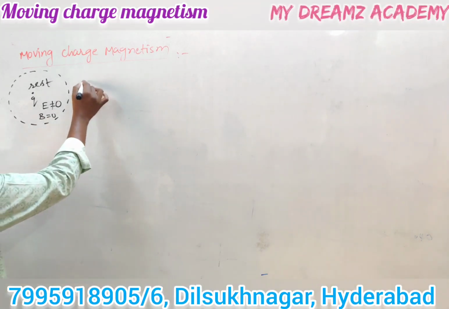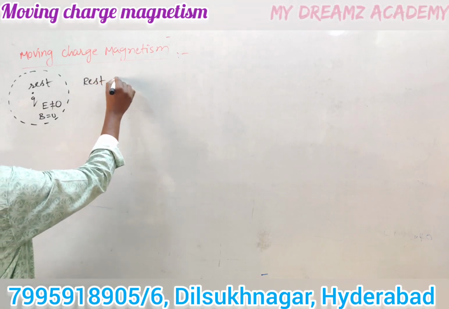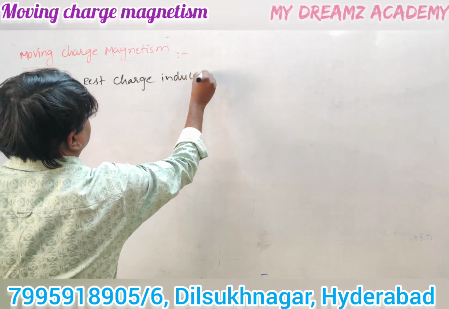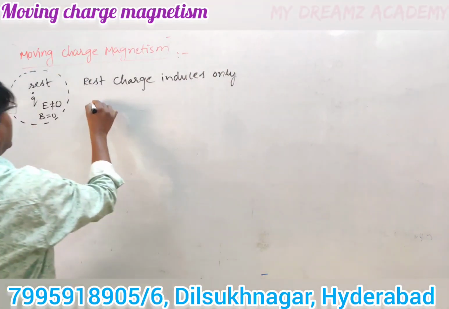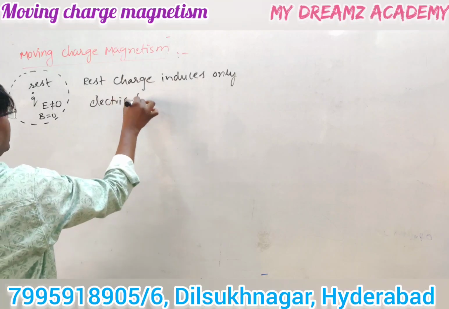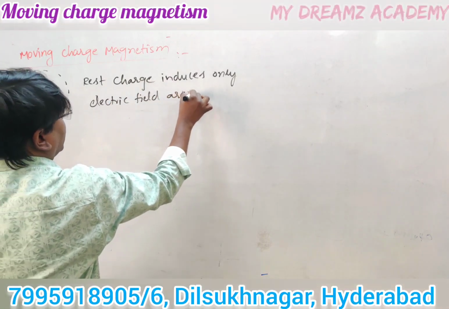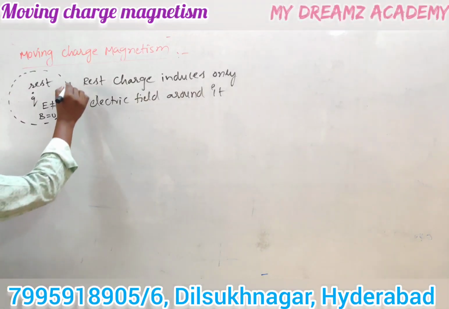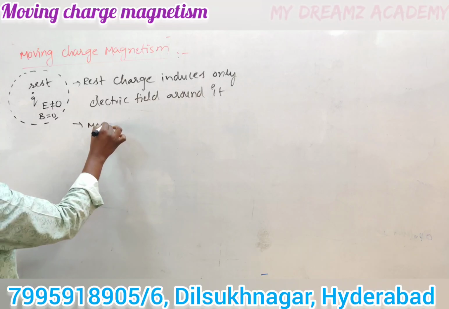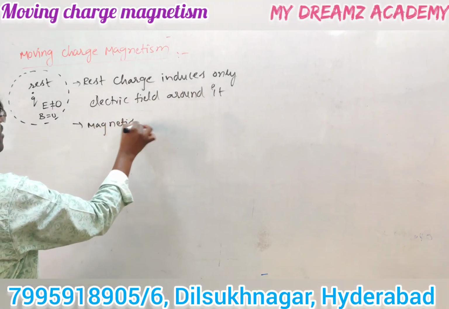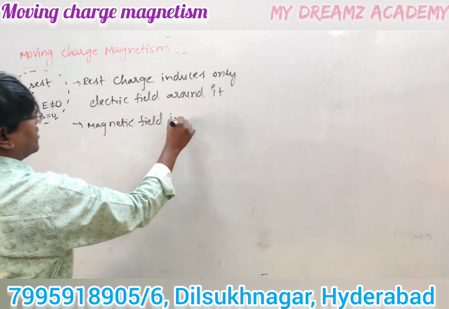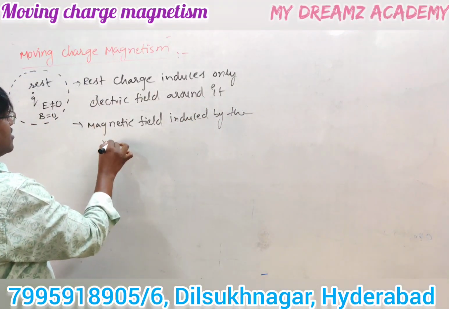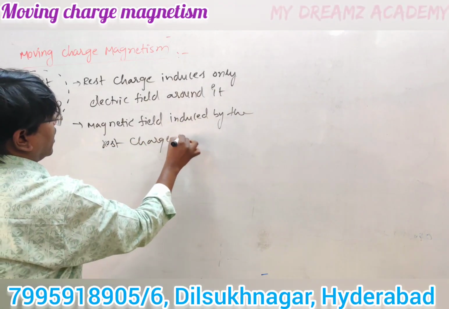So a rest charge induces only an electric field around it. The magnetic field induced by the rest charge is 0.